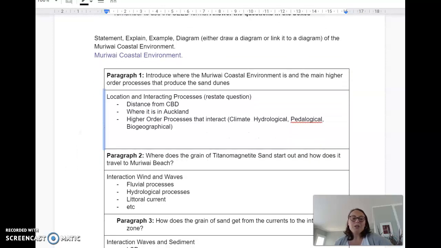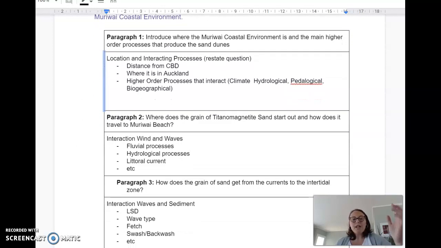In paragraph 2, you are going to want to write about where the sand comes from. So go back to that elements sheet that you had yesterday in class. That is very much the template for this. That is why I was really keen on you putting in as much specific information as you could possibly get onto that sheet. So thank you to those that have done it. Hopefully you would have seen some of the comments that I put on there.